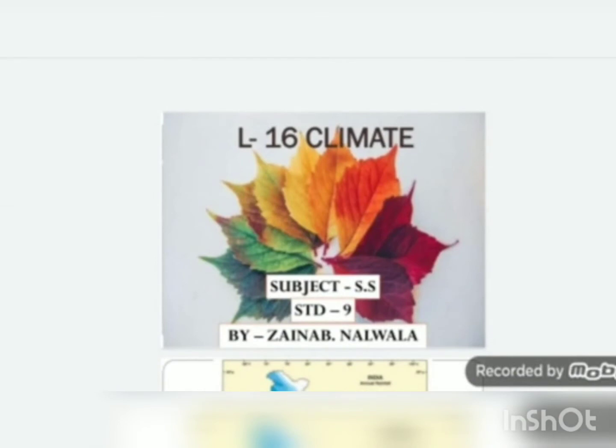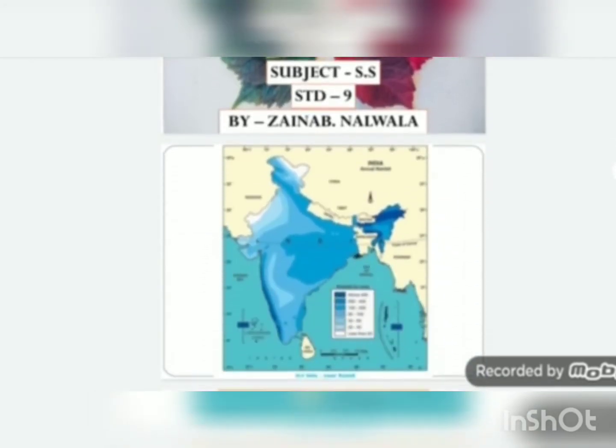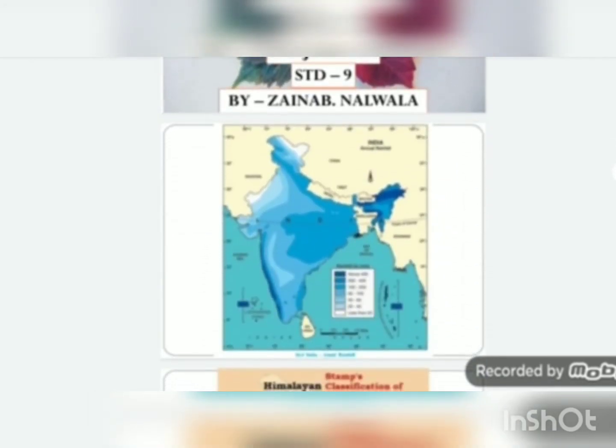Hello students, this is for 9th standard SS Geography lesson number 16, climate. In this chapter we'll be studying about the different climate of India and the different physical features because of which the climate is so varied in our country.